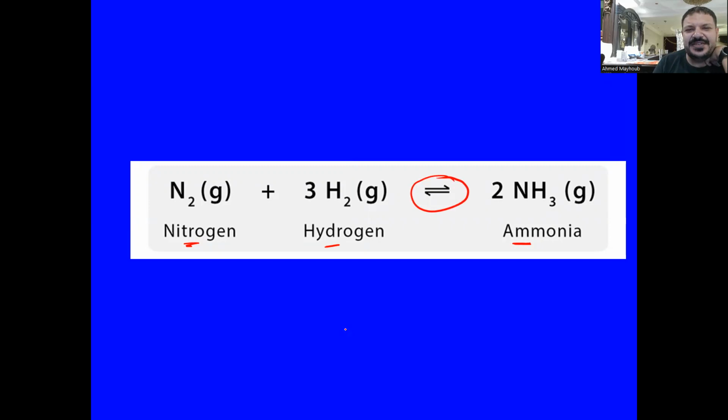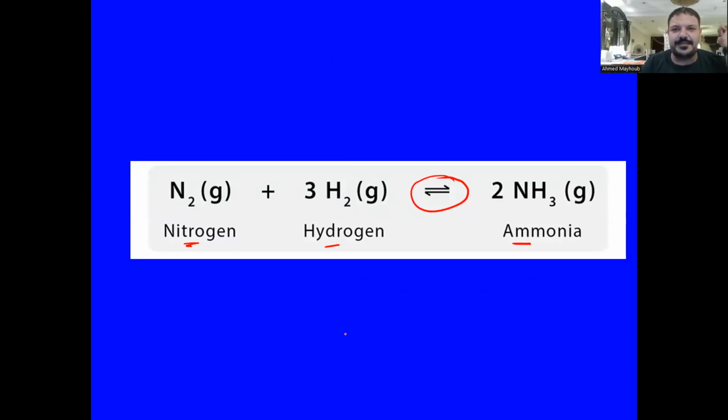Let's remember, what is a reversible reaction? It's a reaction that proceeds in both ways, the formation of product and the reformation of reactant. How can we differentiate it from a complete reaction? In a complete reaction, one of the products leaves the reaction vessel, like in the form of a precipitate or evolved gas.